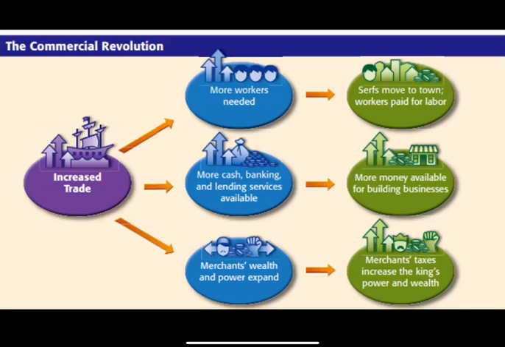Let's look at this Commercial Revolution graphic. Increased trade caused a need for more workers, more cash in banking, and more merchants with more wealth and power. More workers needed led to serfs moving away from the countryside and into towns. More cash in banking led to more money available for building businesses. And merchants with increased wealth led to higher taxes, which meant increased wealth and power for the king.